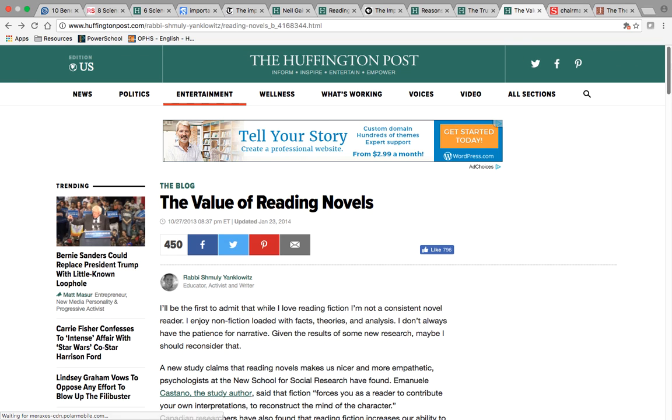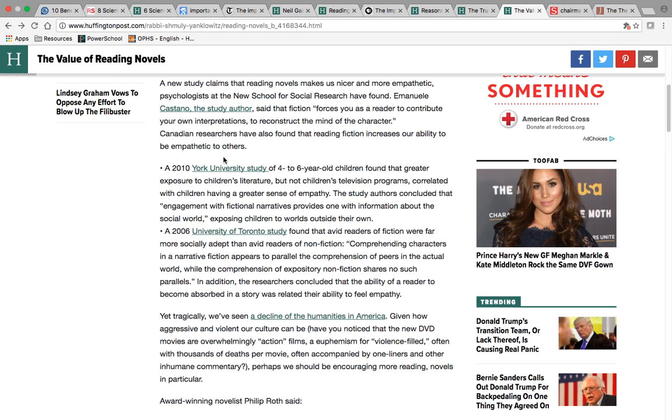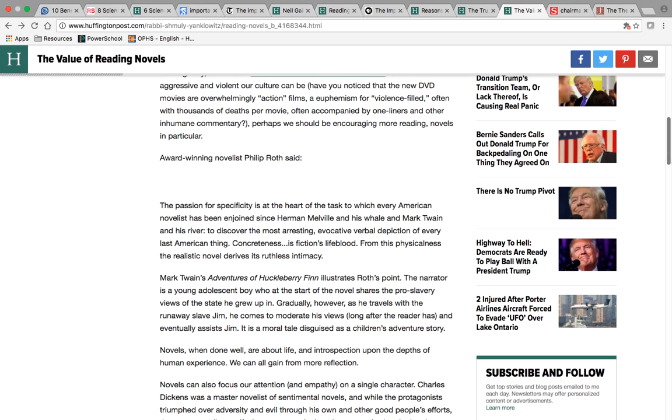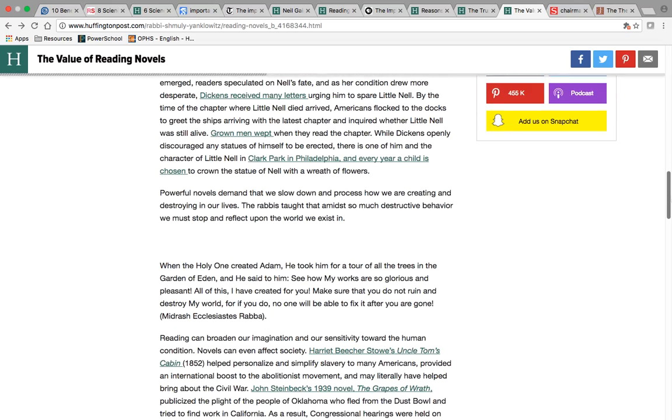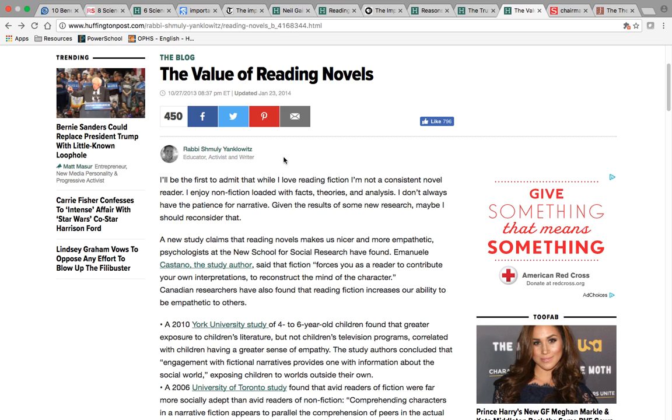So once again, I might scroll through. I might look for things like studies, but these just talk about what novels actually do. You might have something like this. It says, award-winning novelist Philip Roth said, and then he's got a whole chunk here taken from Philip Roth. It doesn't matter who said it in the article. You're always still going to go back and cite the original author of the article.